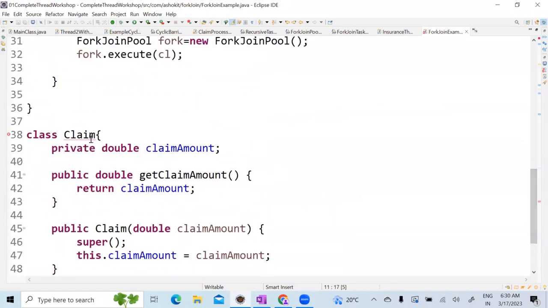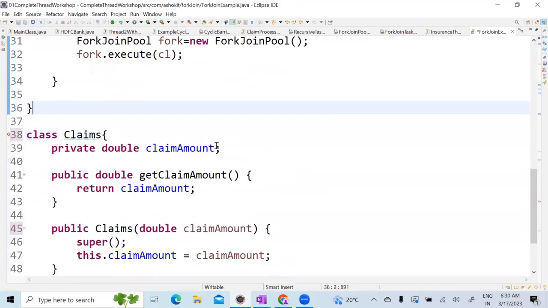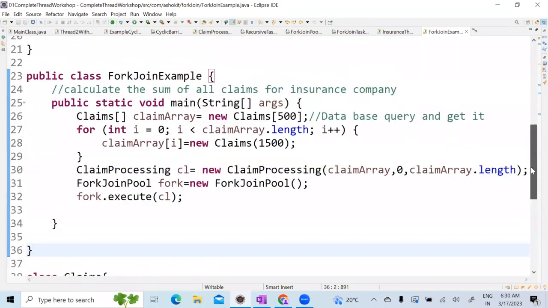Okay, let me change it. Claim. Let me take claims. So I kept claims. Okay.